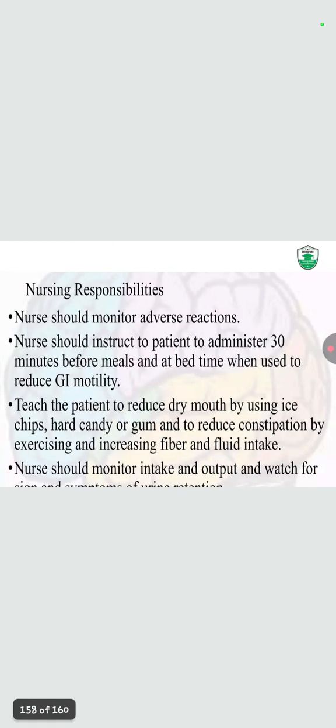Nurse responsibility: should monitor adverse reactions, and instruct the patient to administer the drug 30 minutes before meals and at bedtime when used to reduce GI motility. Teach the patient to reduce dry mouth by using ice chips, hard candies, and gum, and to reduce constipation by exercising or increasing fiber and fluid intake. Should monitor intake and output and watch for the result.